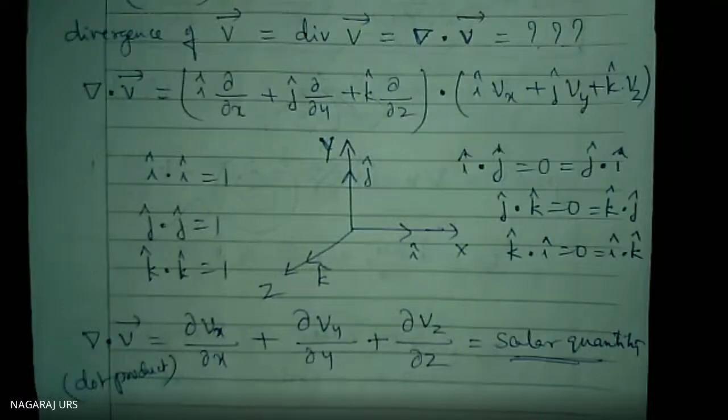Next, I have to teach curl. That is a vector quantity. The cross product is a vector quantity. Okay, finished. I'm taking it up very slowly, because I know that all these concepts are slightly difficult.